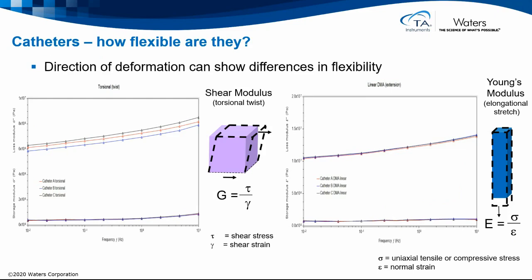When it comes to the catheters and seeing how flexible they are, the results may depend on the form of deformation applied. In this case, when the sample is stretched with the Young's modulus on the right, we see little or no difference. However, when we take the same samples and twist them, the shear modulus values of G' show an array of results, suggesting some are more flexible than others.